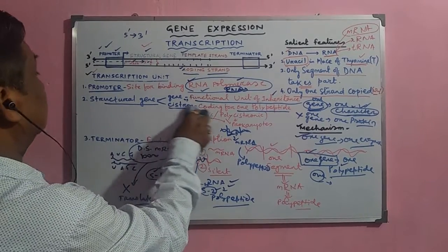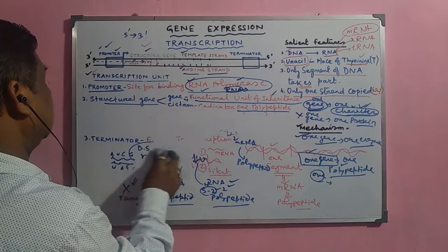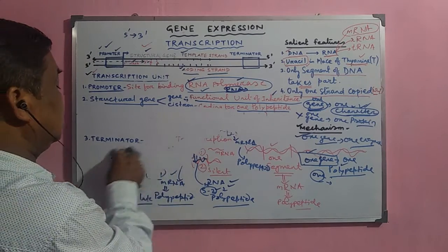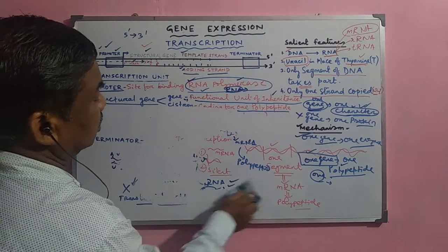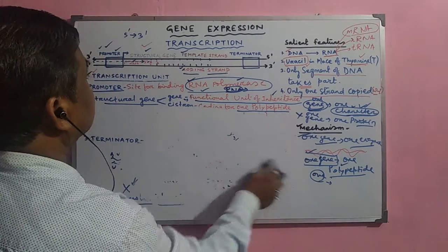Next is termination, or how the termination of mRNA synthesis occurs here. During termination, what happens?